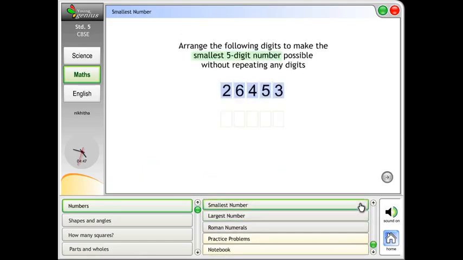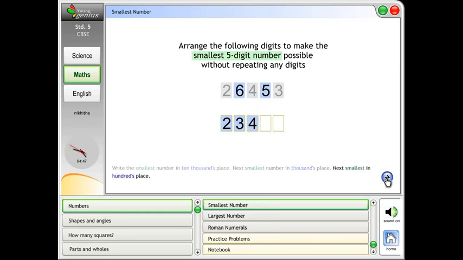Smallest number. Arrange the following digits to make the smallest 5-digit number possible without repeating any digits. Write the smallest number in 10,000s place. Next smallest number in thousands place. Next smallest in hundreds place. Next smallest in tens place. Next in ones place.